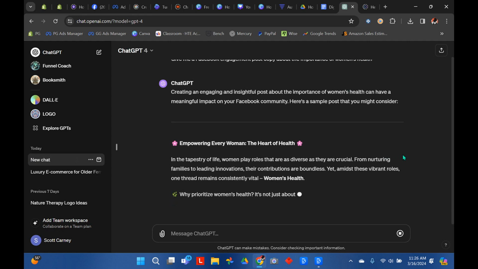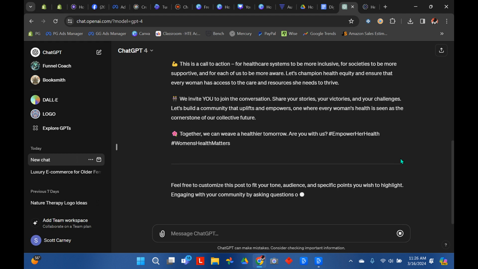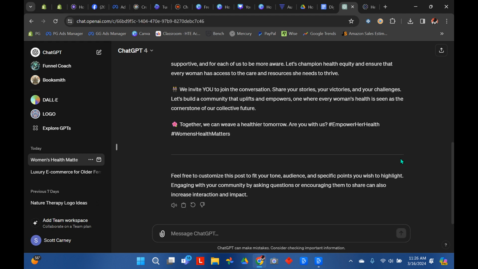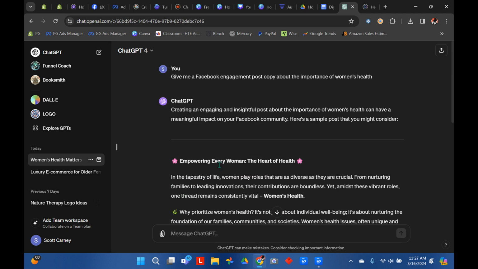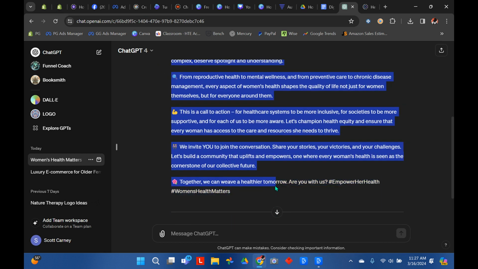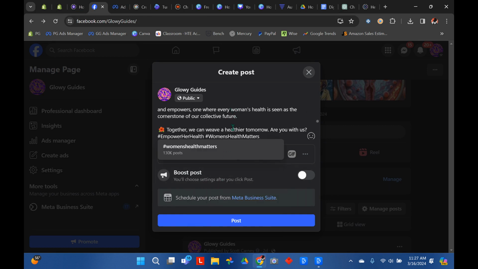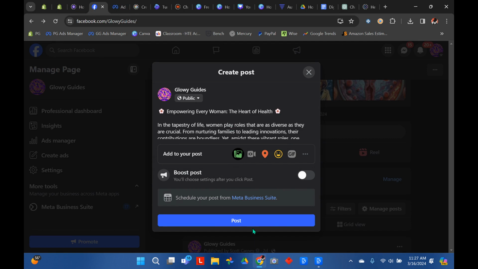And here we go. Look at this, emojis and all. AI is a better copywriter than the best copywriters. They've done studies. So you can just pull out a little bit of it, or use the whole thing, whatever you want to do. You can just copy the whole thing and paste it right in, just like that. Okay, and let's click post.